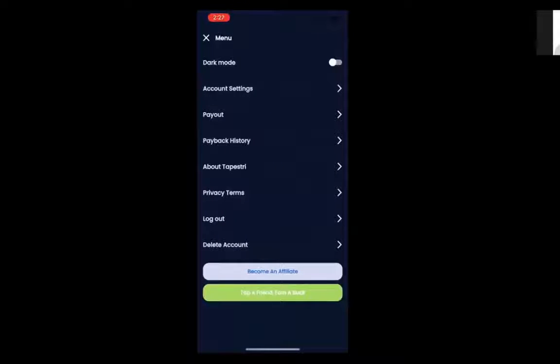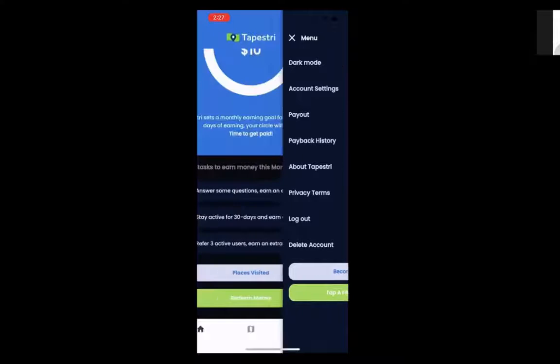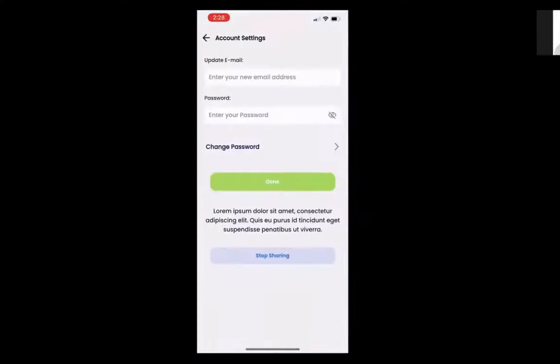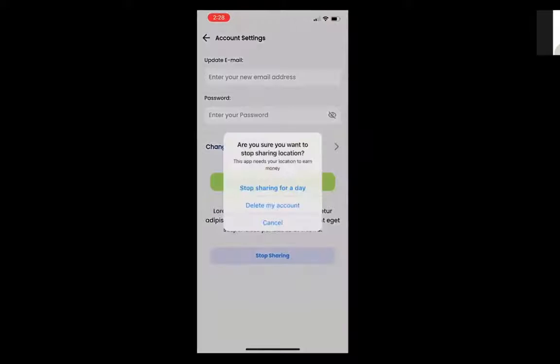Here, there's the settings. So we'll kind of talk about this in detail. For those, dark mode is a pretty constant dominant thing right now. So if you want to be in dark mode even during the day, you can toggle that switch and throw you in dark mode. And you can see how everything kind of goes dark. You can leave that. You can go to your account settings if you want to update your email, update your password, or let's say you want to stop sharing location data with us for whatever reason. For whatever reason, you don't have to tell us. You can stop sharing location data, and that stops completely within the app. You also have the ability to delete that app as well. It's your data, it's your decision, it's really up to you.